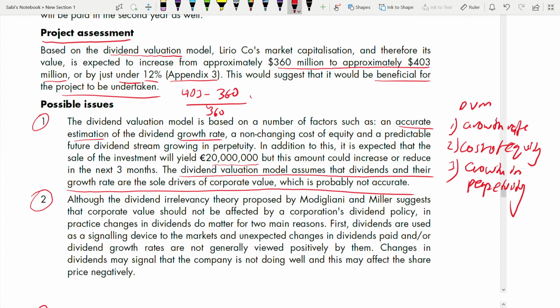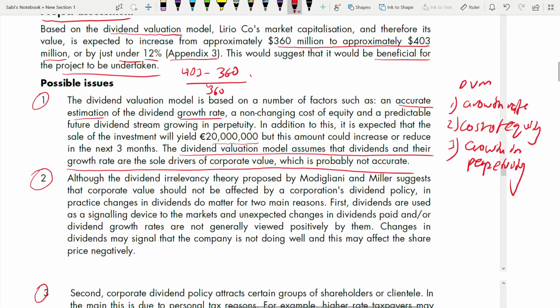But since we have found the value of the company based on the dividend valuation model, we have to say that growth rate and dividend are the sole drivers of corporate value, which is not true. Coming to point number 2.